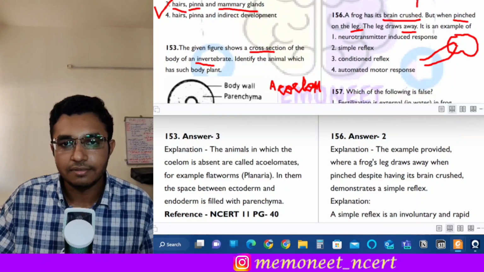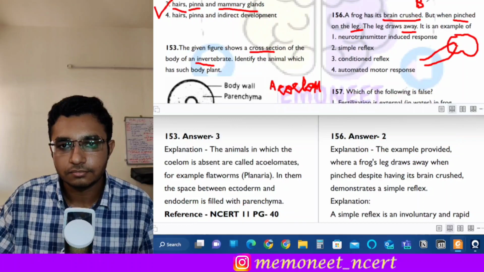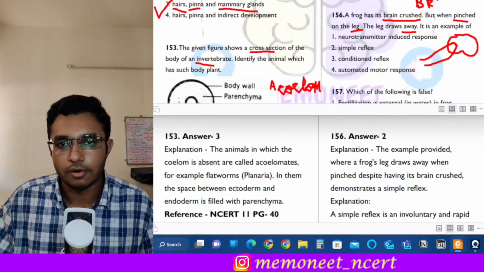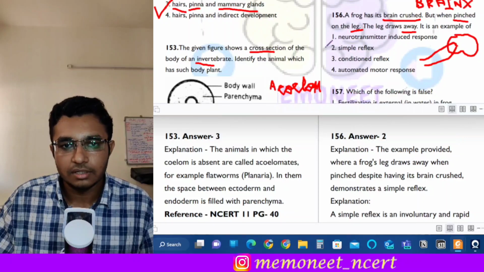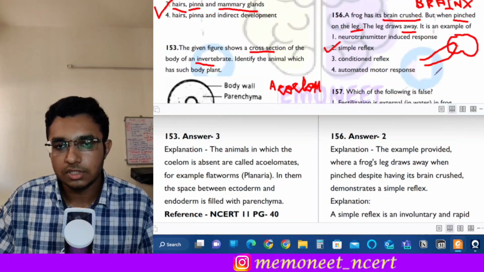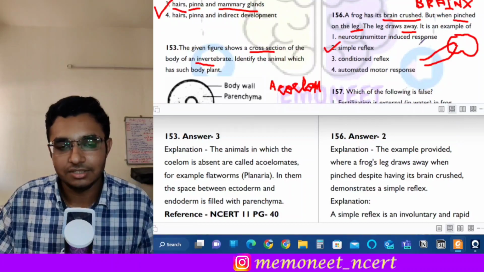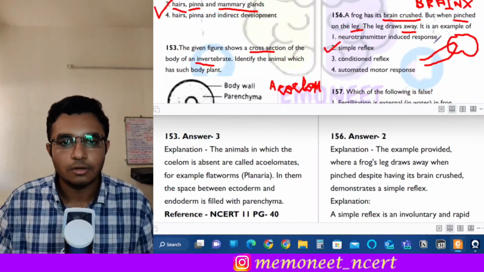So in a reflex, the brain is not involved. This is an example of simple reflex in which the impulse goes through the spinal cord and immediately the action is produced. So the correct answer is option 2.